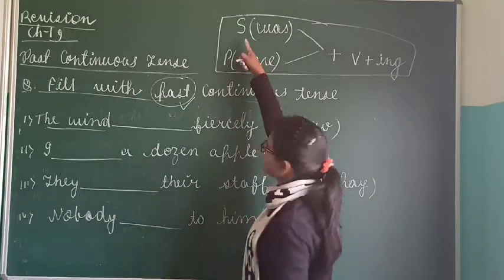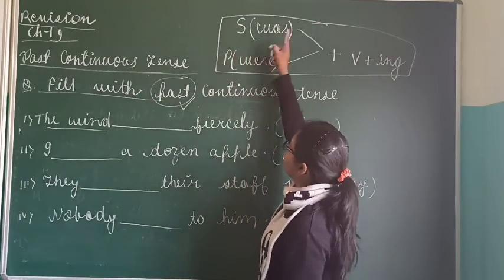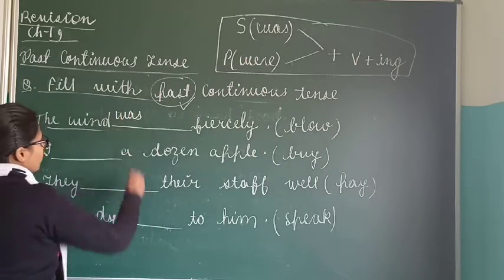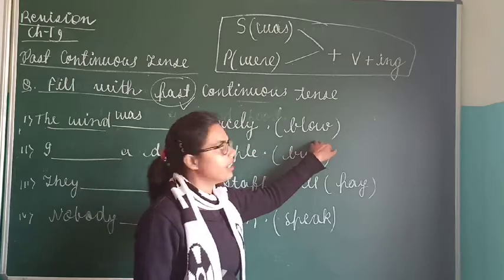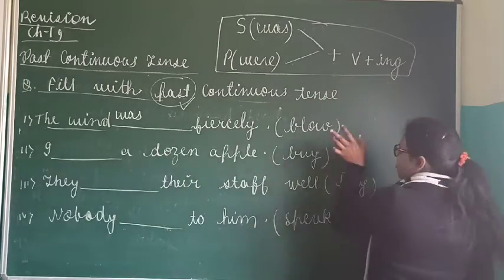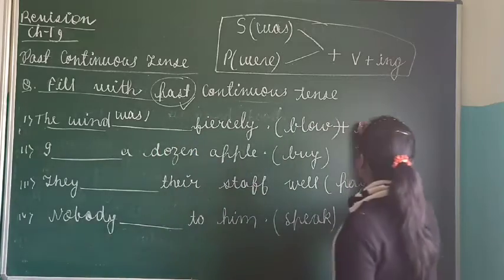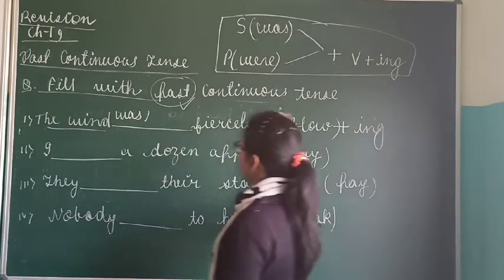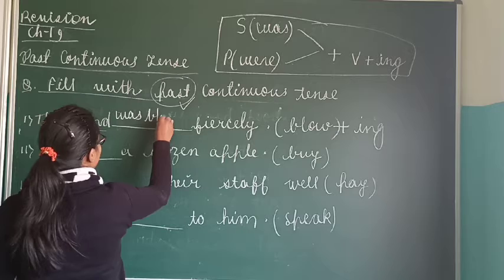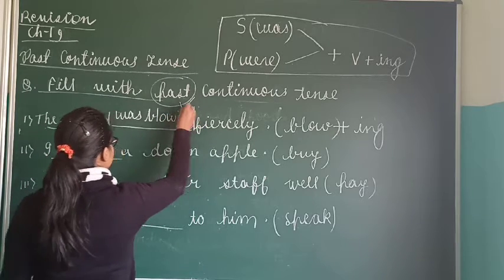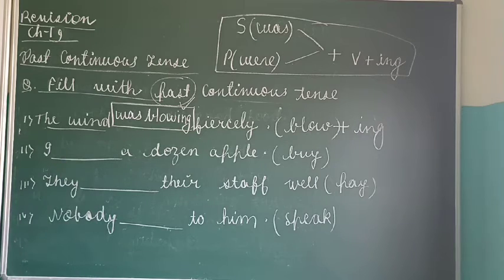Obviously singular. Singular subject, what will we add? Was. The wind was. Now what is the verb? Blow plus ing, blowing. The wind was blowing fiercely. This will be your answer.